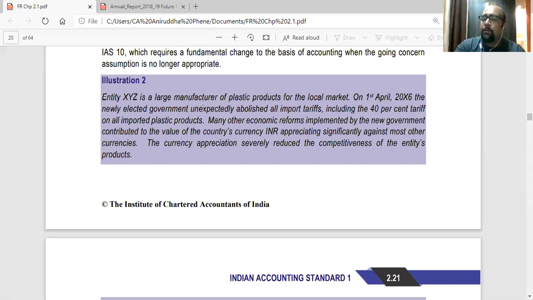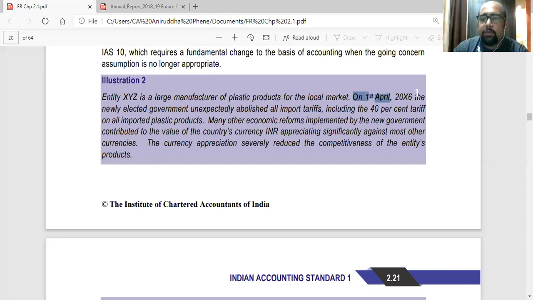So government generally puts import duty so that the domestic producers won't get affected. So they generally charge import duty to make the imported products expensive than the local products. So that is why local products will have an advantage. If the import duties are abolished, then local producers will go out of business, because now they have to compete with imported products which are cheap or at the same price.